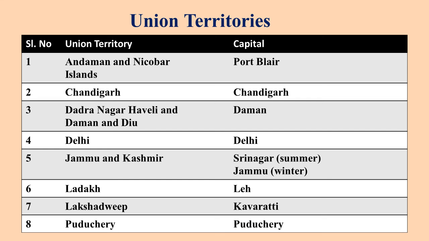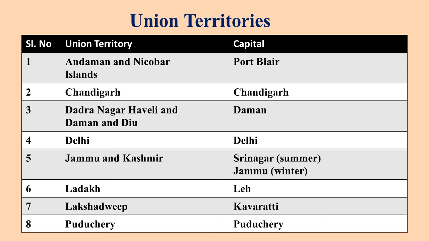So we know that India has varied landforms like hills, plateaus, mountains, valleys, coastal areas, deserts, and different types of climate in different regions also. People of different parts of India speak different languages.